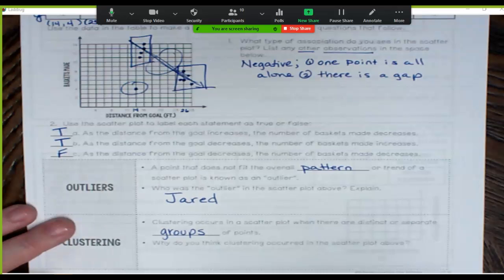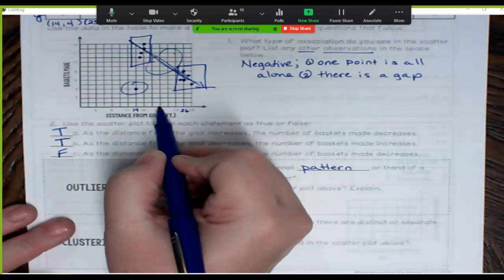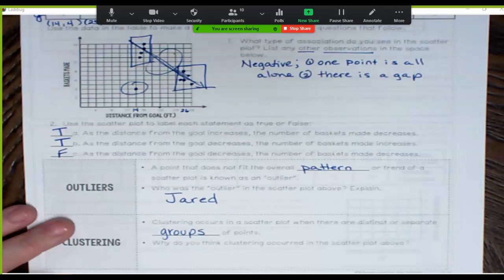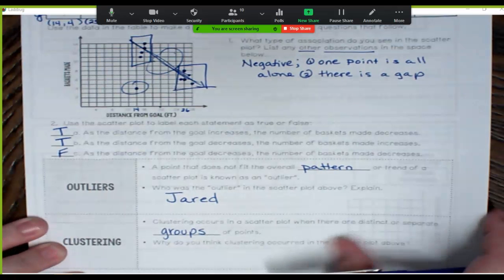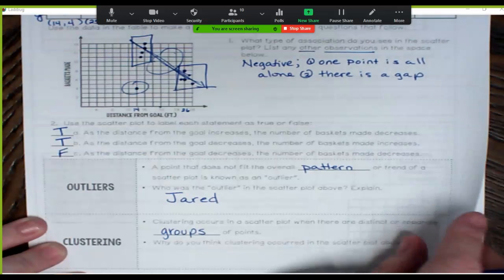But if they made 0, then I would have had a dot right down here on 0. But I didn't have any dots. So they didn't shoot.